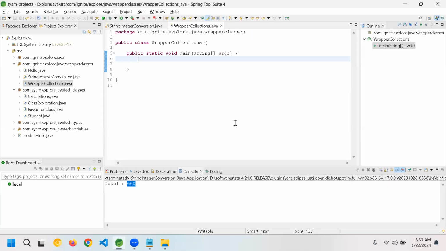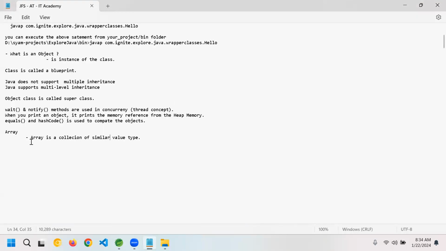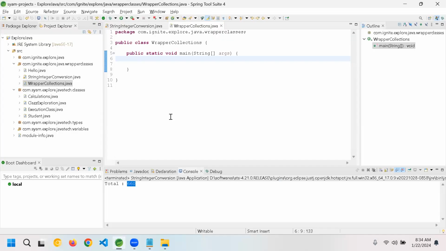Can you give me an example? Your statement is absolutely correct. Whatever Nischal and Siddharth told, it's absolutely correct. Technically, array is a collection of similar value types. Yes, Nischal, go ahead. For example, a string is a collection of characters.